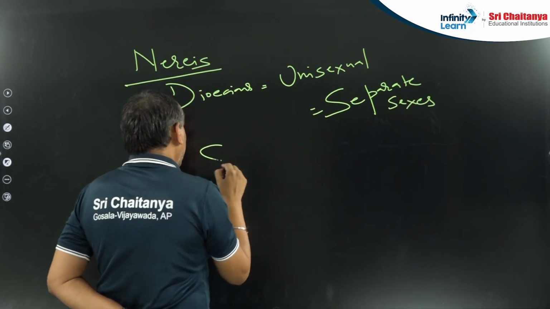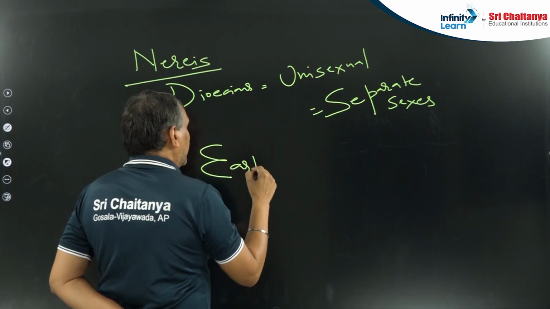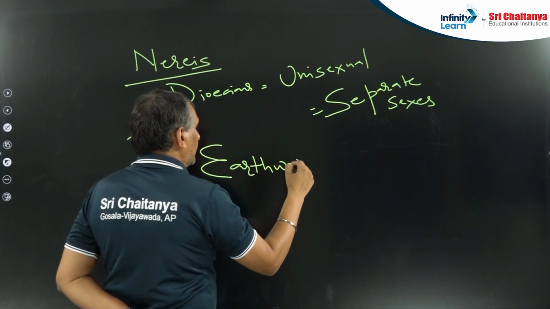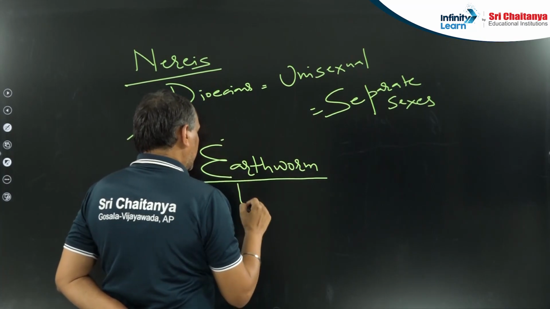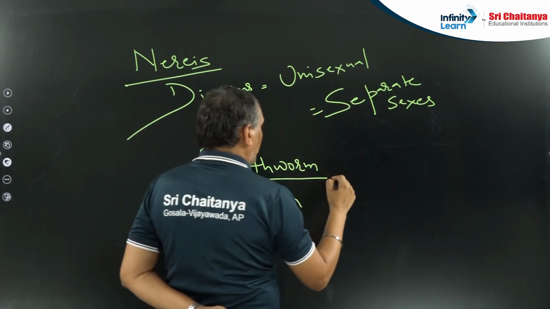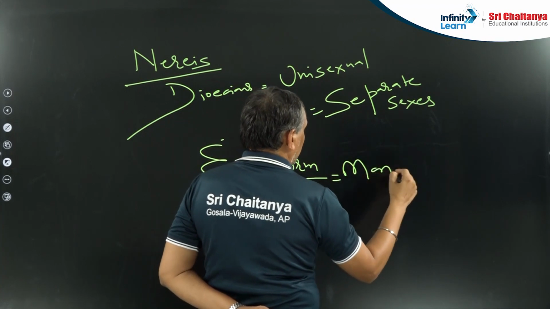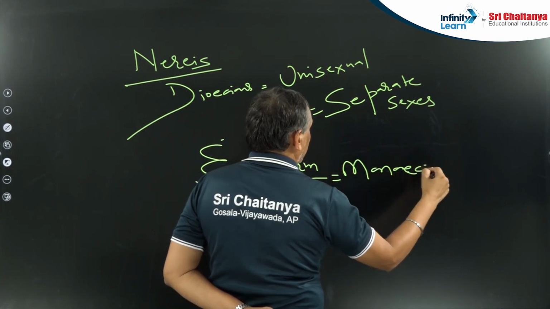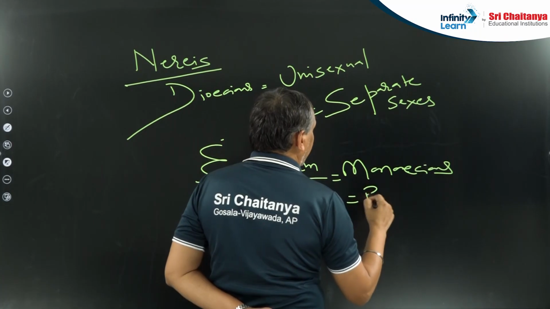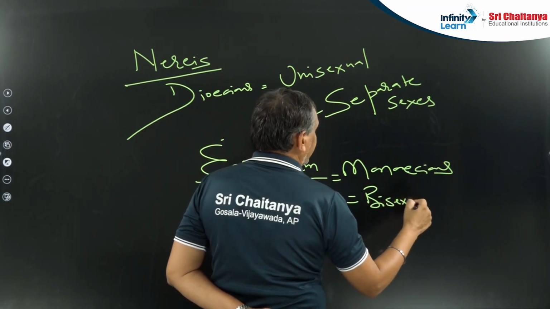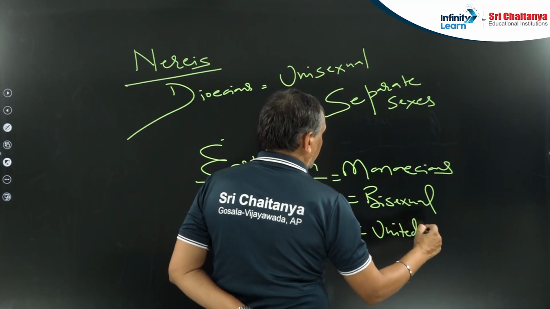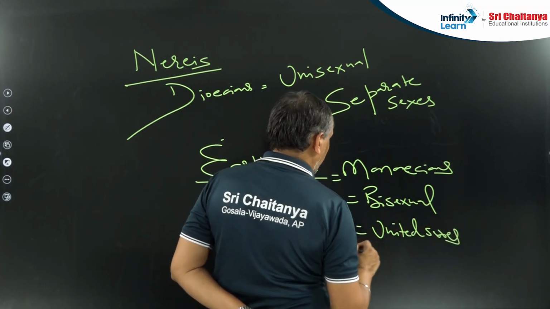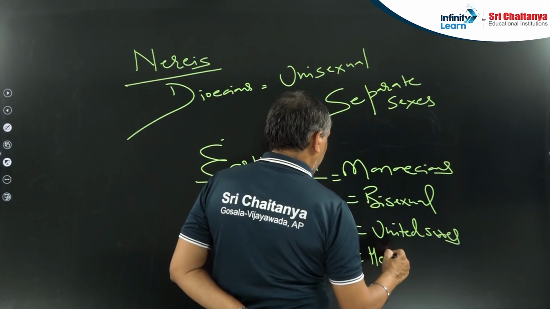But if I say another example of Annelida, that is the earthworm. Another example of Annelida, that is the leech. They both are monoecious. Monoecious means bisexual. Bisexual means united sexes. They are also known as hermaphrodite.